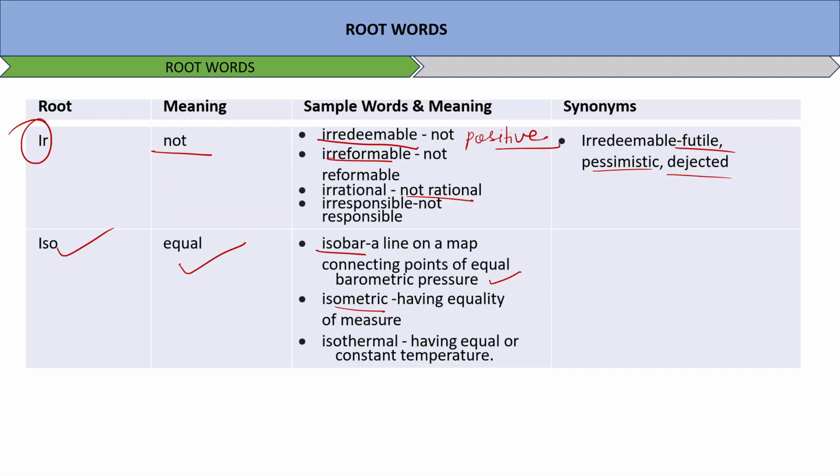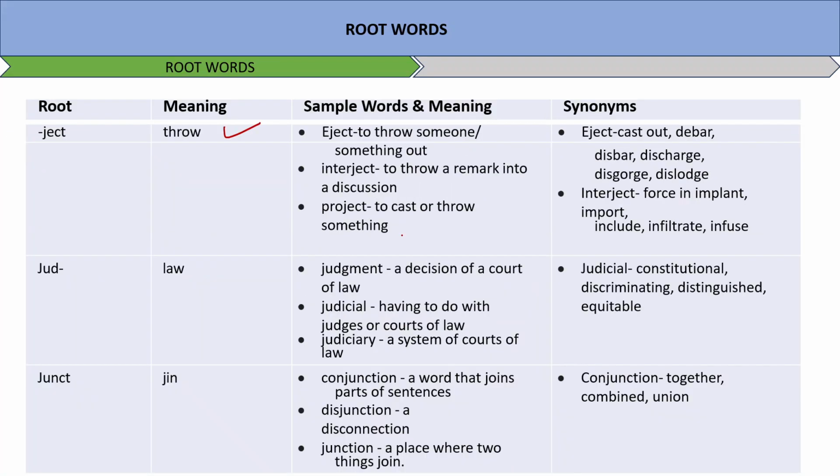Next, ject here means to throw. Eject, to throw someone or something out. Interject, to throw a remark into a discussion. Project, to cast or throw something. Eject, cast out, debar, disbar, discharge, disgorge, dislodge. Interject, force, and implant, import, include, infiltrate, infuse. These are some of the words which are synonymous.